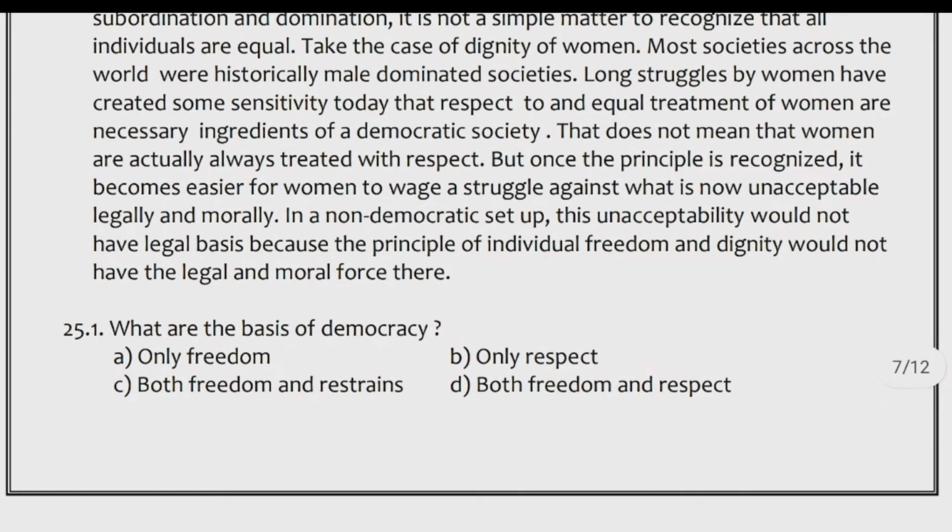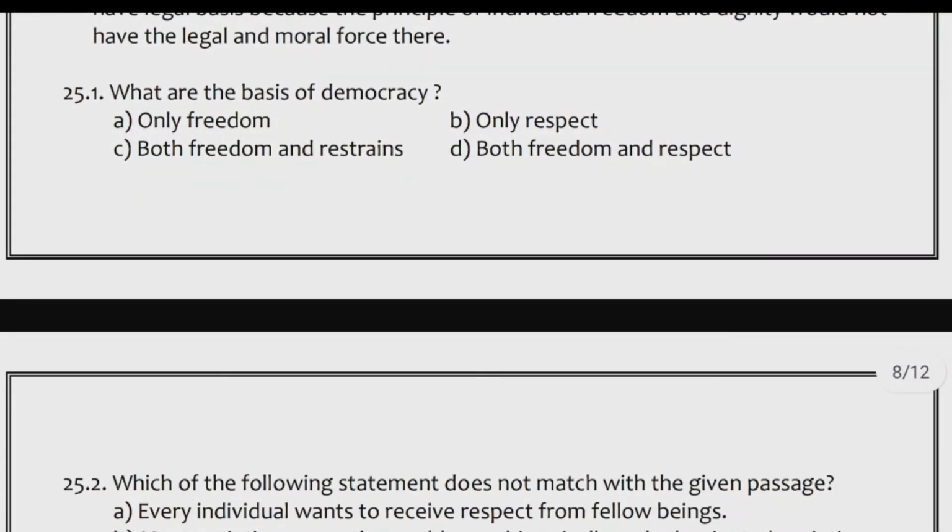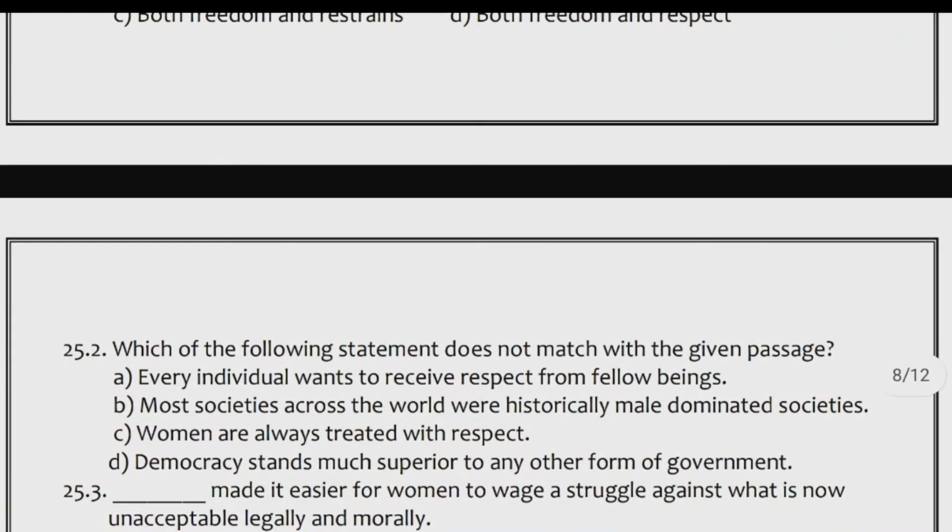25.1. What are the bases of democracy? Options: A. Only freedom, B. Only respect, C. Both freedom and restraints, D. Both freedom and respect. 25.2.